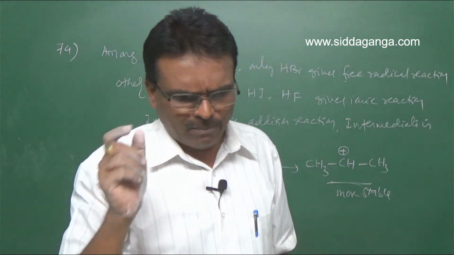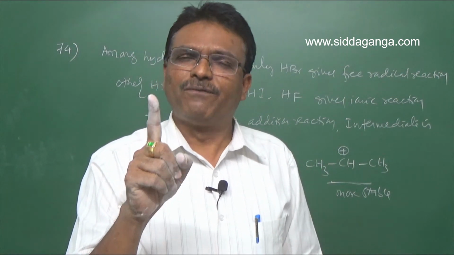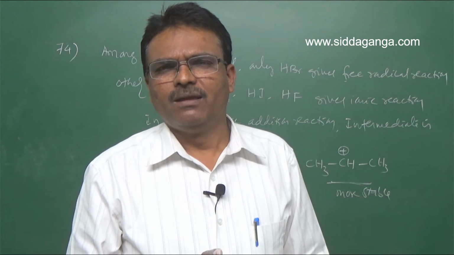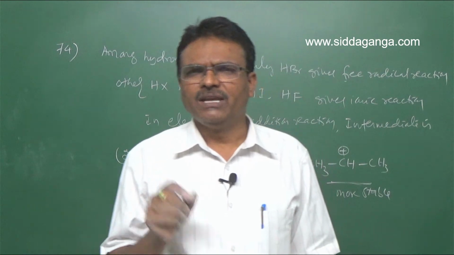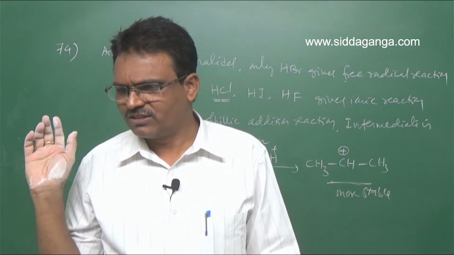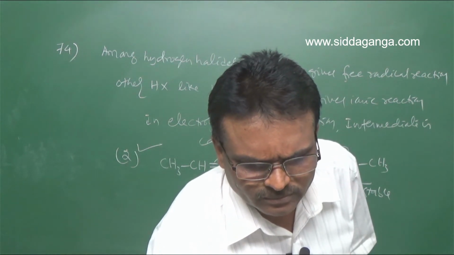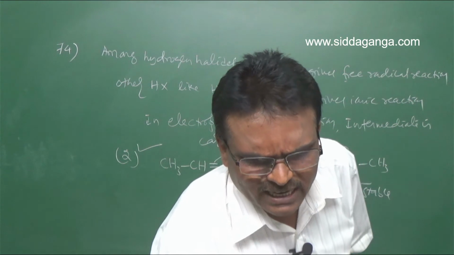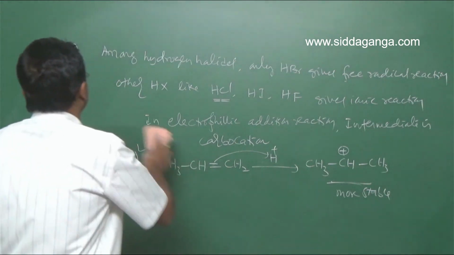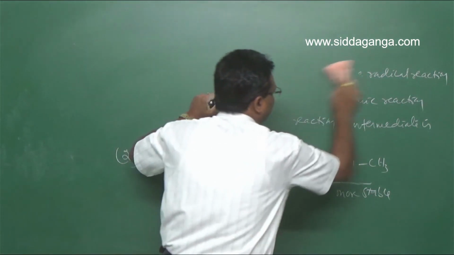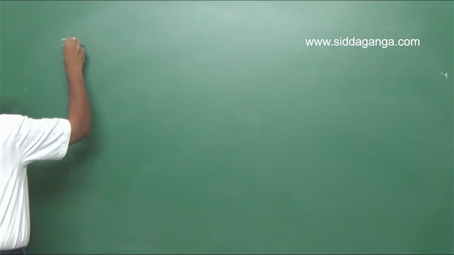Clear? So remember here, among hydrogen halides, HBr gives a free radical addition mechanism. Other than HBr, HI, HCl and HF involve electrophilic addition reactions. Clear? Next, question number 75. Which of the following is correct for the reaction?